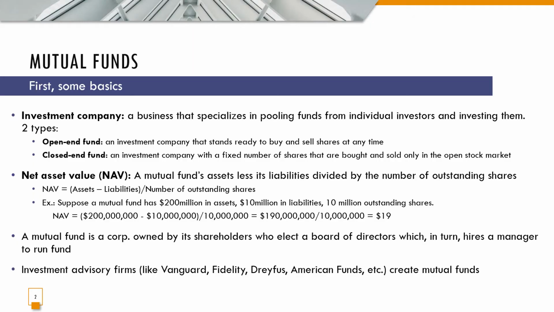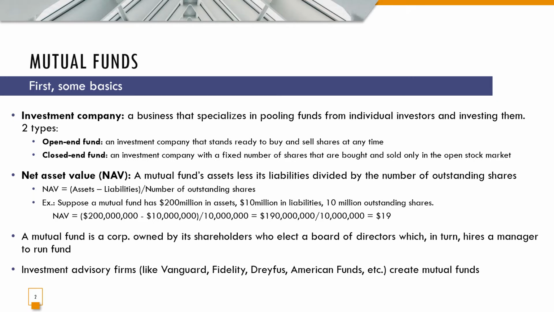So mutual funds, first some basics. An investment company is a business that specializes in pooling funds from individual investors and investing them. So there are two types. There are open-end mutual funds, an investment company that stands ready to buy and sell shares at any time. And then there's the closed-end fund, an investment company with a fixed number of shares that are bought and sold only in the open stock market.